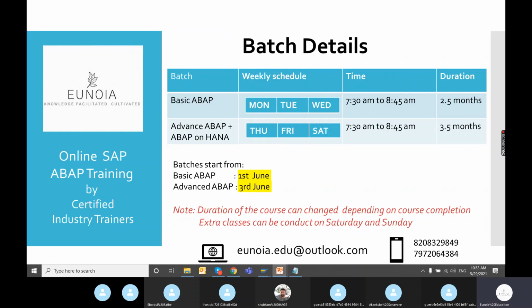You can reach out to us on the email ID mentioned, unoia.edu@outlook.com, or you can use any of these mobile numbers, 820832 9849 and the second one. Both are WhatsApp numbers, but I recommend that you reach out on the first number. The second number is also fine, no issues.